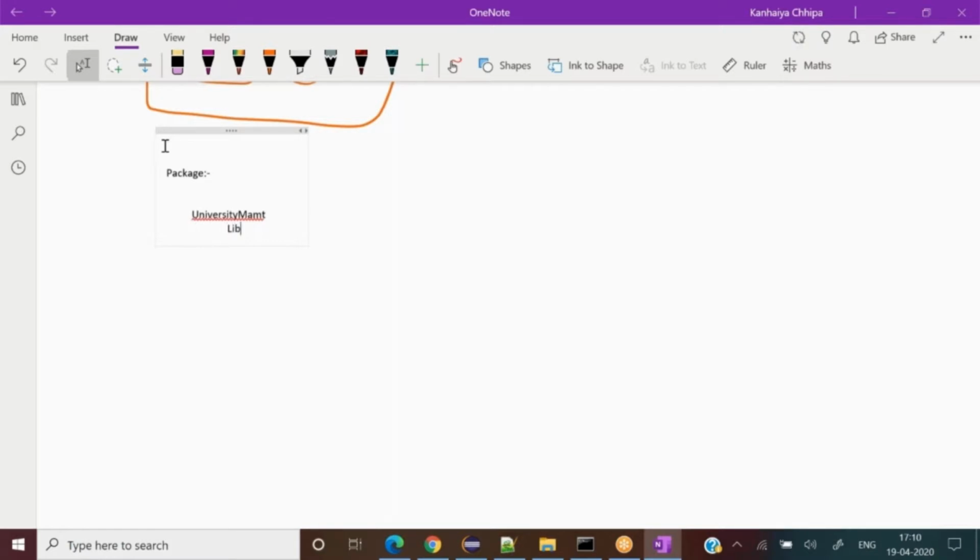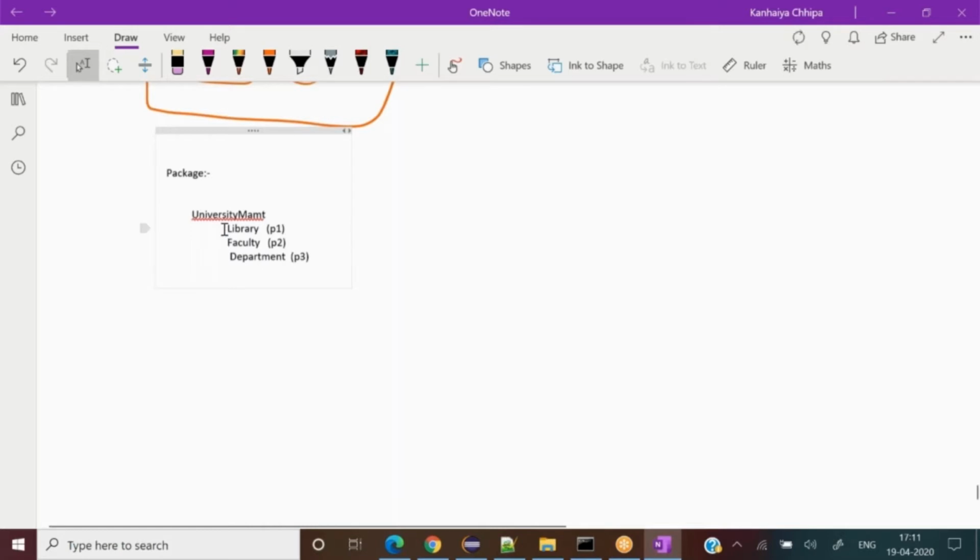Let's say library management, faculty management, department, and so on. There could be a lot of things. We can call them packages, let's say P1, P2, P3.